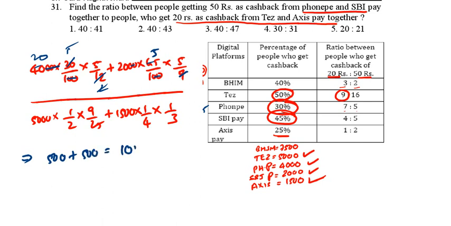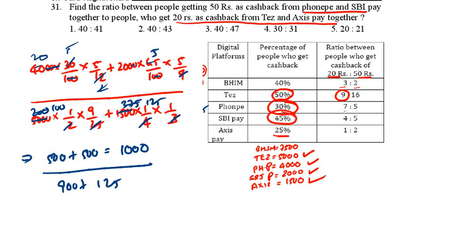That is 1000, divided by this one, 200. This is 100. 100 into 9, 900, plus this one 375. This one 125. So 900 plus 125. So that is 1000 by 1025.